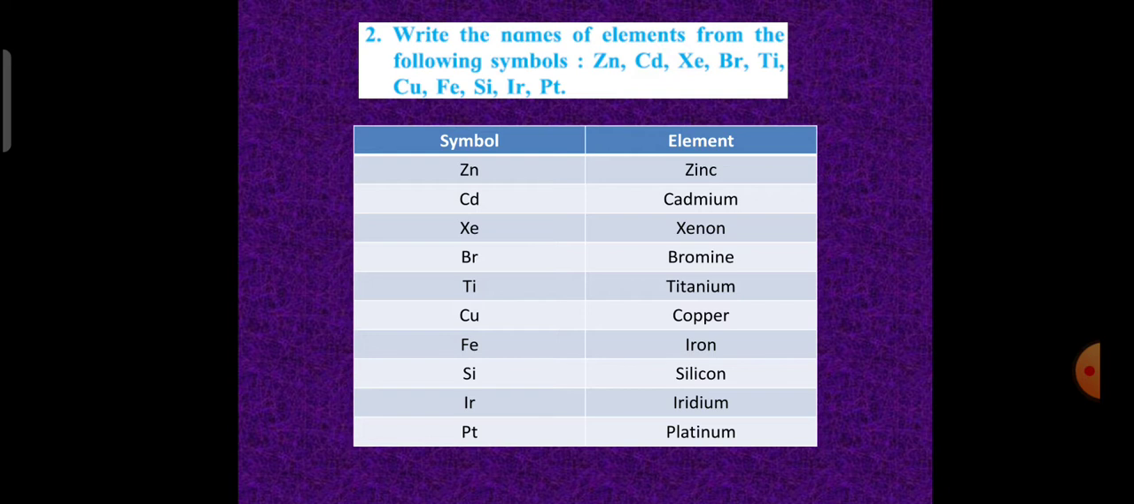Write the name of elements from the following symbols. Zn is zinc, Cd is cadmium, Xe is xenon, Br is bromine, Ti is titanium, Cu is copper, Fe is iron, that is ferrous, Si is silicon, Ir is iridium, Pt is platinum.